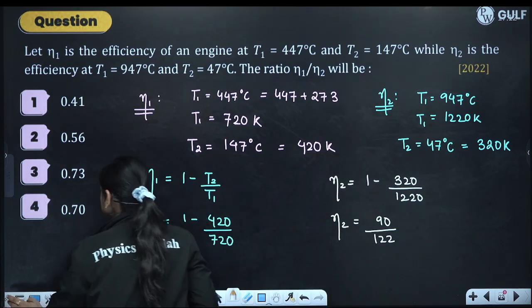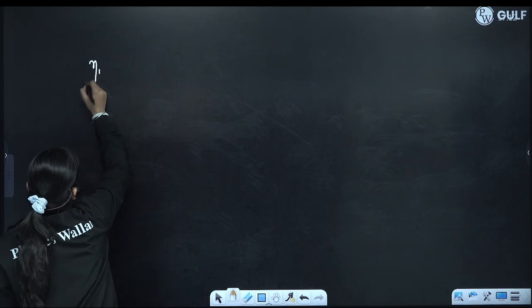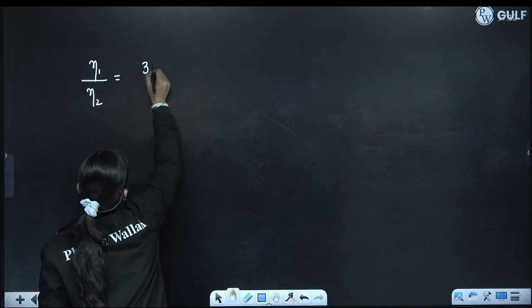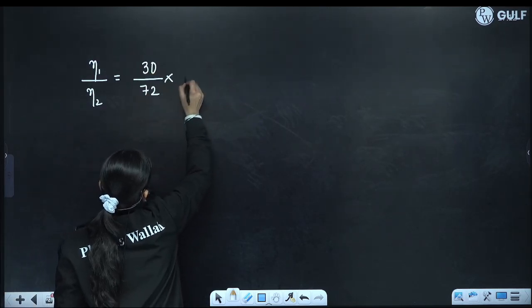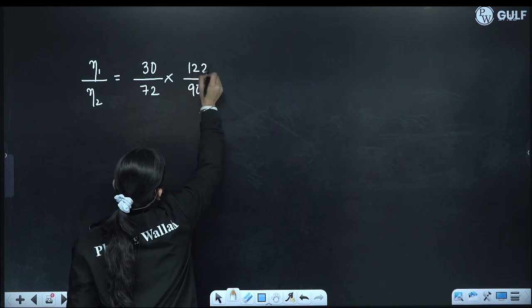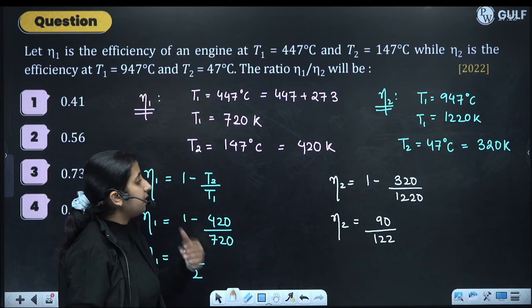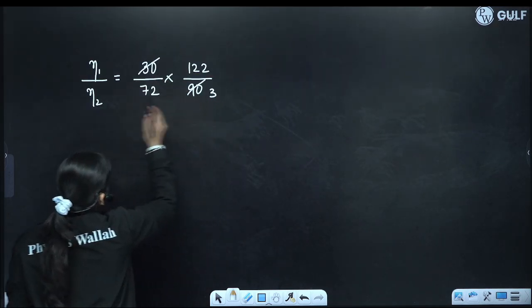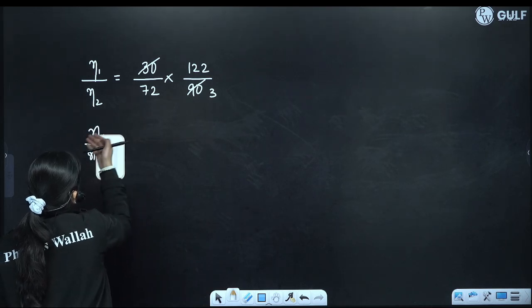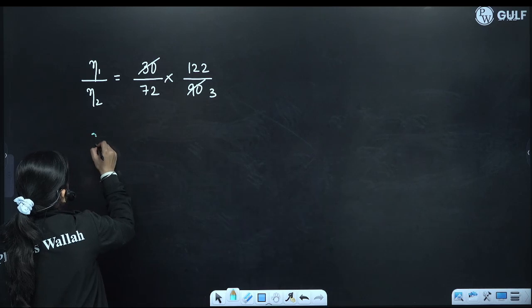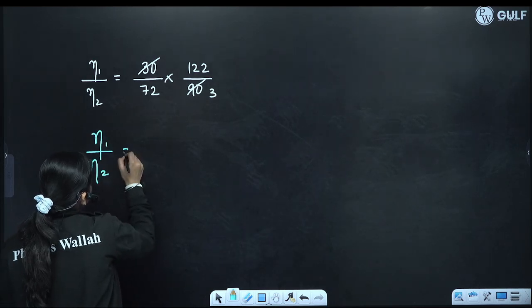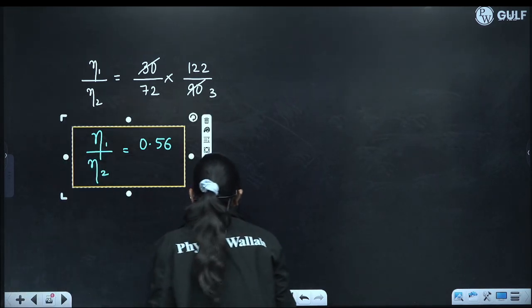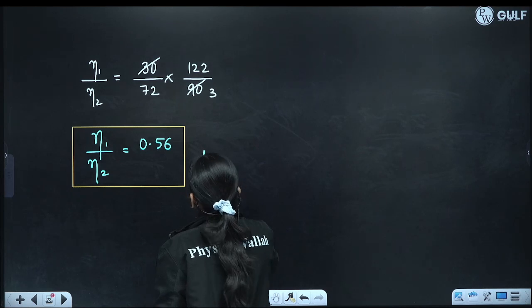So take the ratio eta 1 by eta 2. This will be 30 by 72 multiplied by 122 by 90. Solving this fraction, you will get the ratio as 0.56.